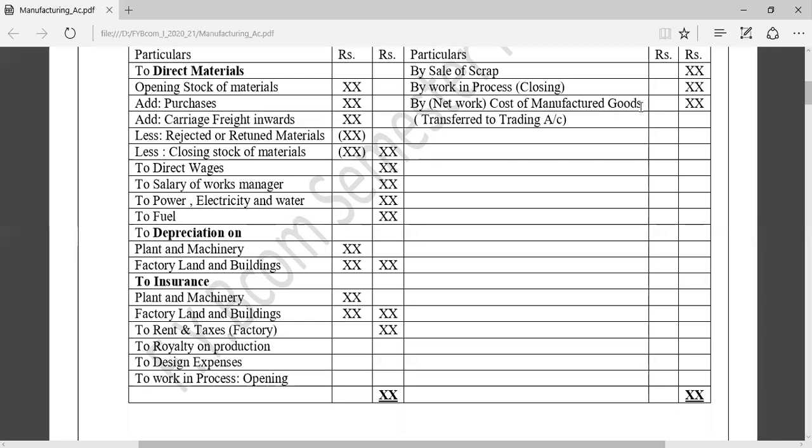Cost of manufactured goods is the debit total minus sale of scrap minus closing stock of work in progress. And this amount we will transfer to the trading account.